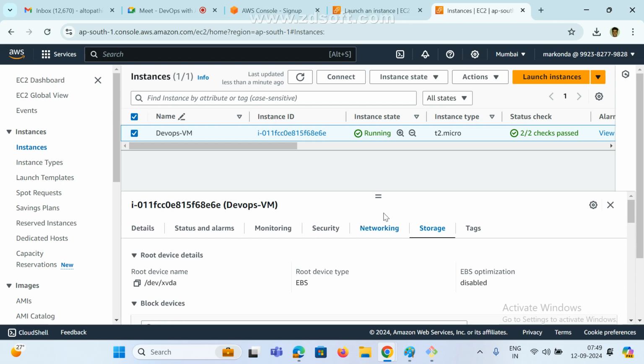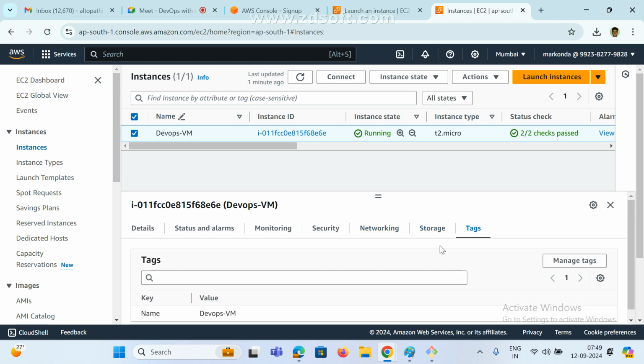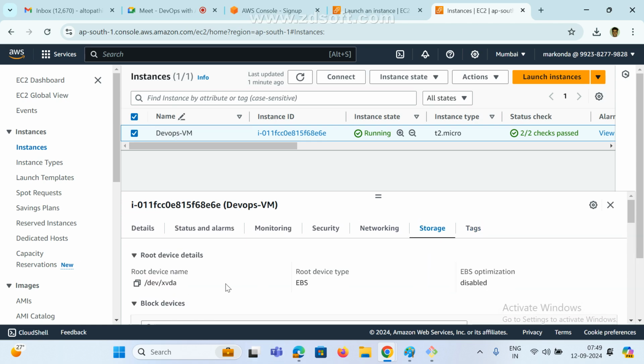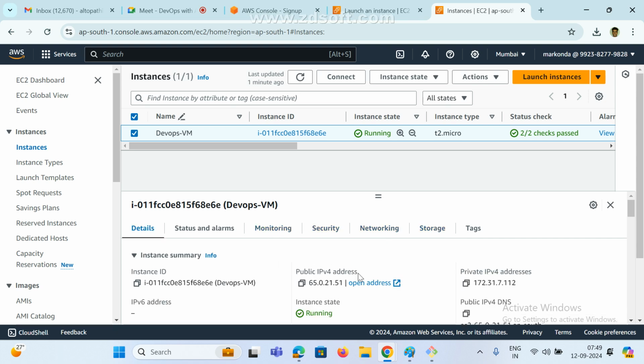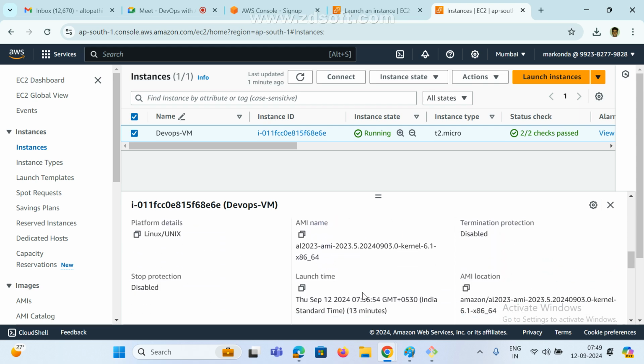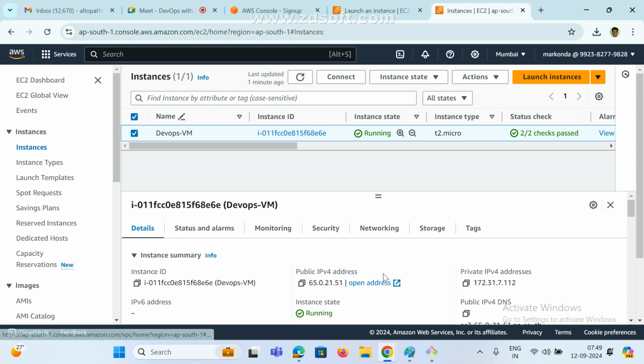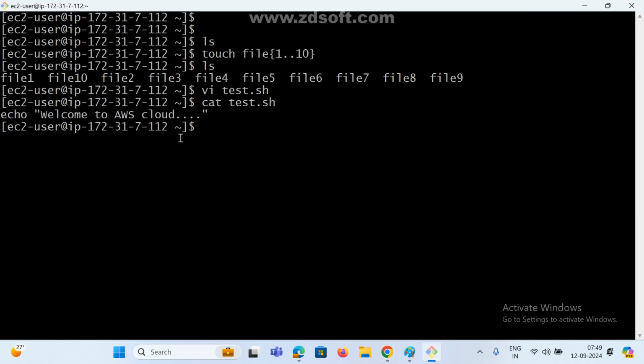Next, this is the tags tab. What is my tag name? I gave devops-vm. Check it here, devops-vm is my tag name. And this is my storage, already known. Networking, security, monitoring tabs can be configured. Coming to details, these are the basic details. So my practice is done, I created it.